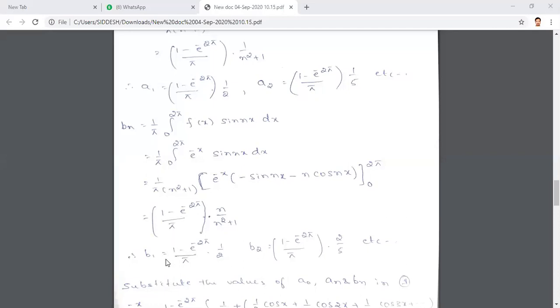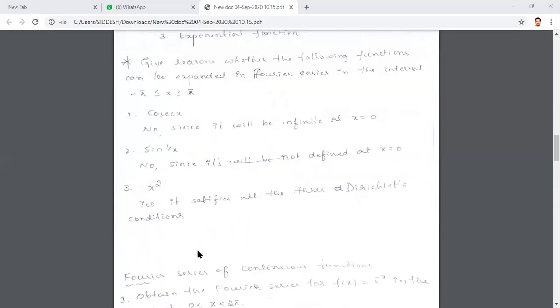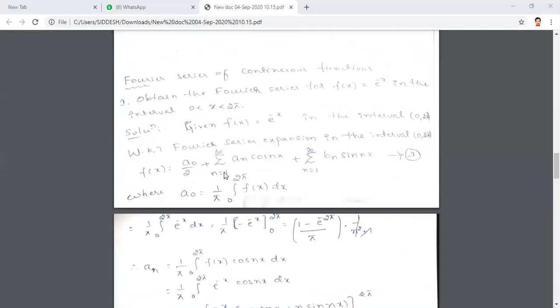Now we have to substitute these a0, an, bn in equation 1. Then we will get the required Fourier series. 1 minus e power minus 2 pi by pi is common in all the terms a0, an, bn. So the expression is f of x equals a0 by 2 plus summation n equals 1 to infinity an cos nx plus summation n equals 1 to infinity bn sin nx.